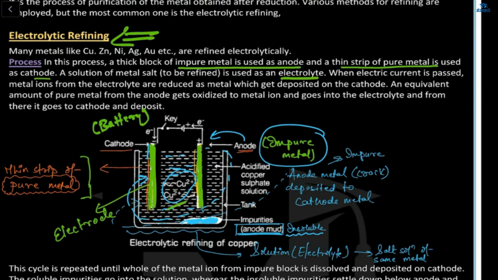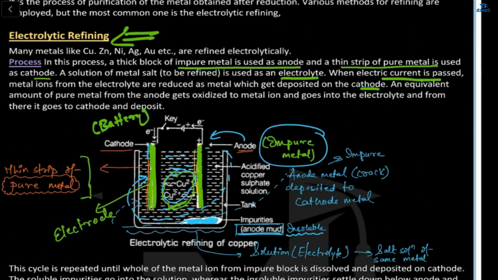Like here, this is copper, Cu2+. We have to refine it. Now, when electric current is passed, metal ions from the electrolyte are reduced as metals, which get deposited on the cathode. So what is happening over here?